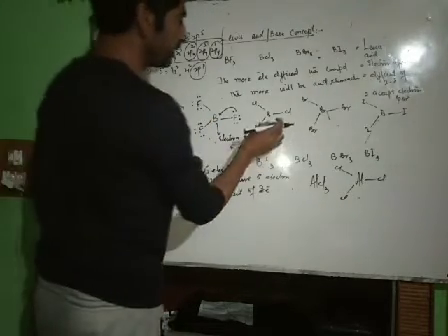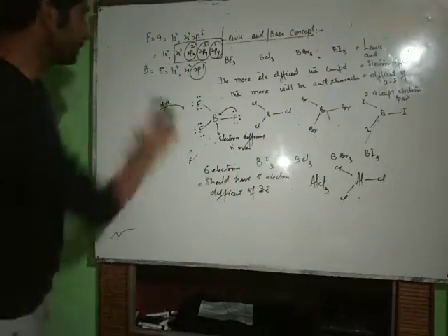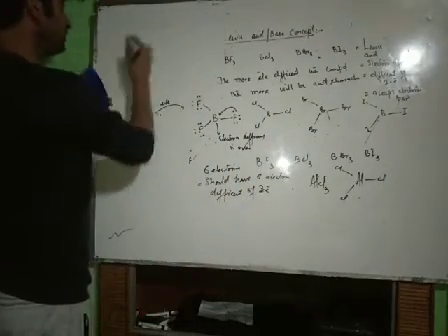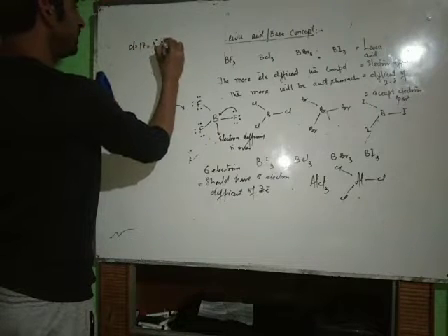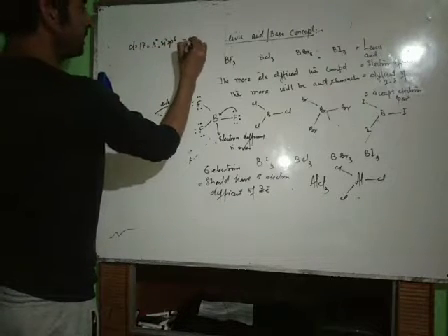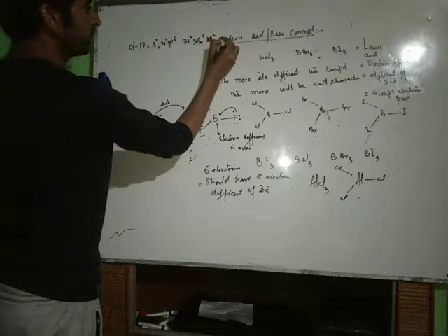Now come to the case of BCl3. In case of chlorine, we have atomic number 17. Configuration will be 1s2, 2s2, 2p6, 3s2, 3px2, 3py2, 3pz1.